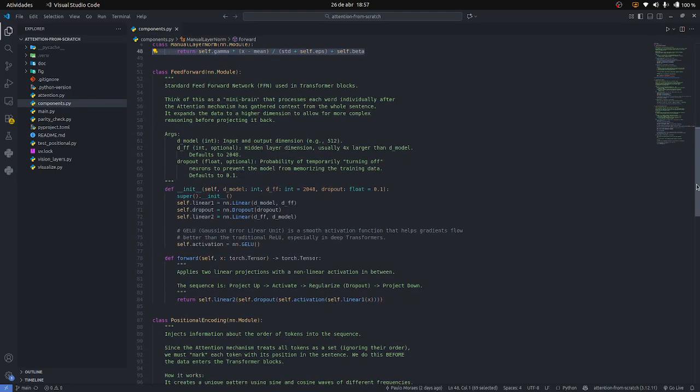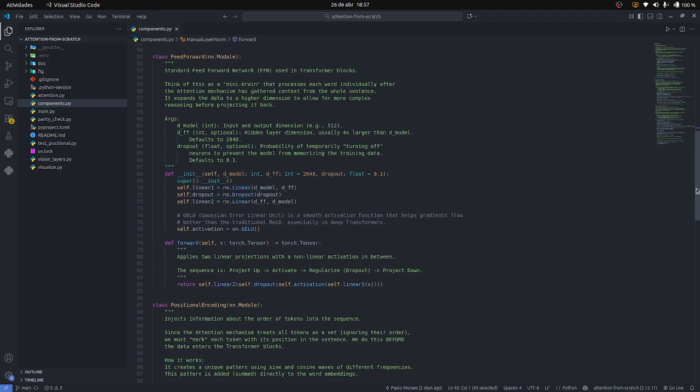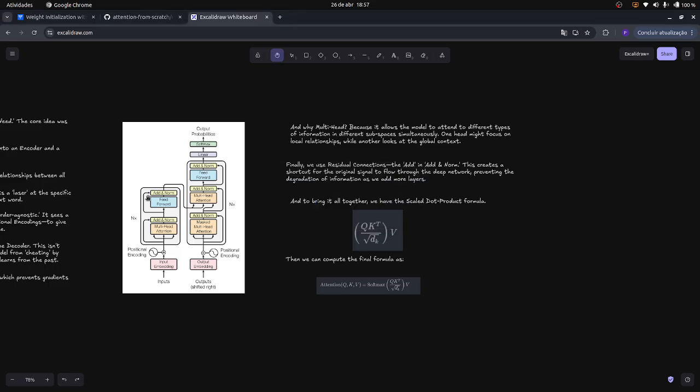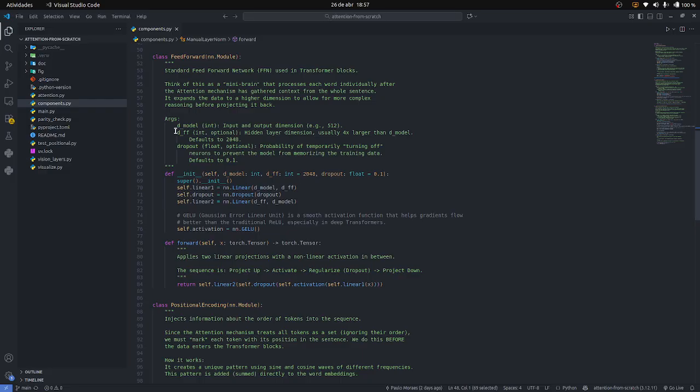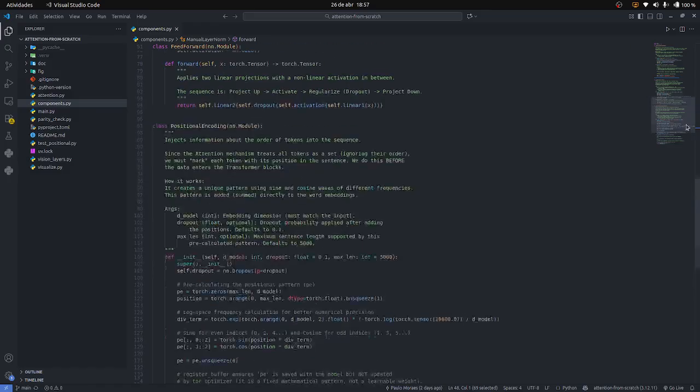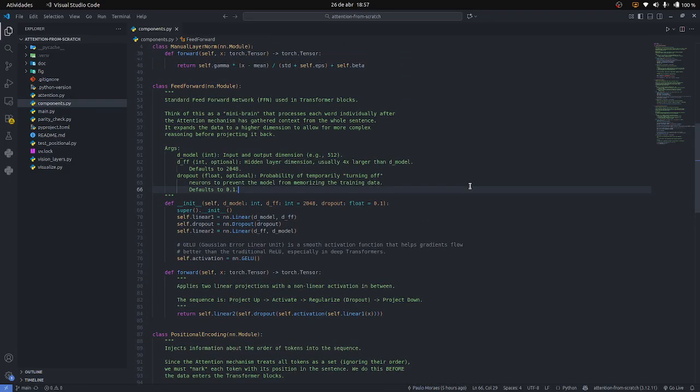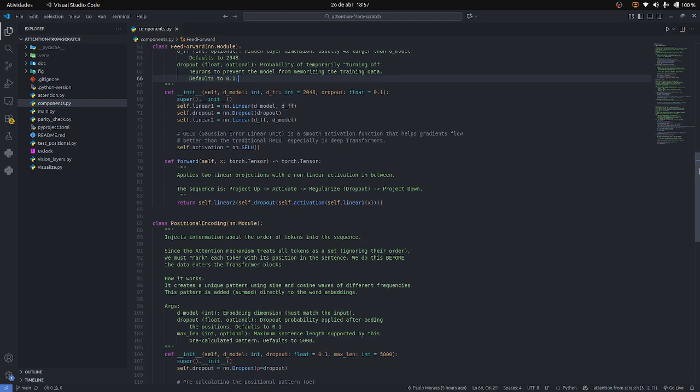Then the feed-forward is a standard feed-forward network used in the transformer block, mapped here. It receives three args: the input and output dimension, a hidden layer dimension that is usually 4 times larger than the model, and a dropout, a probability of temporarily turning off neurons to prevent the model from memorizing training data. The implementation of forward is really simple. It returns a linear of the dropout and activation of the linearity.